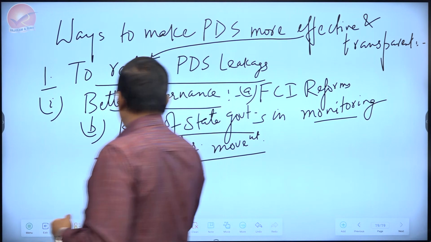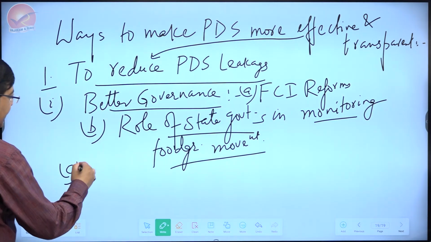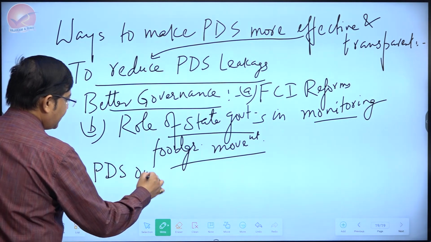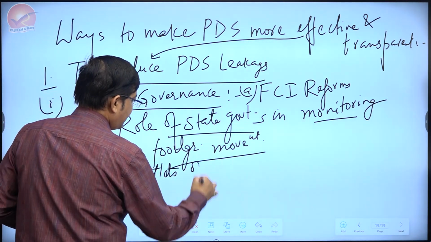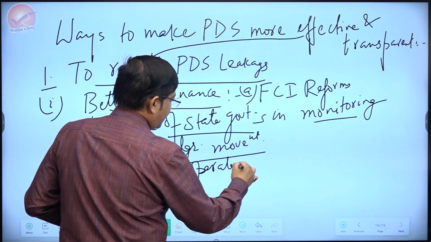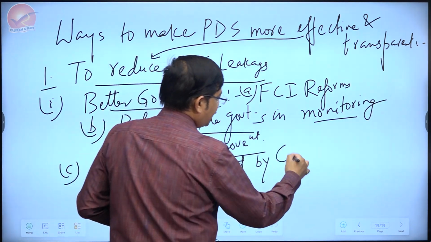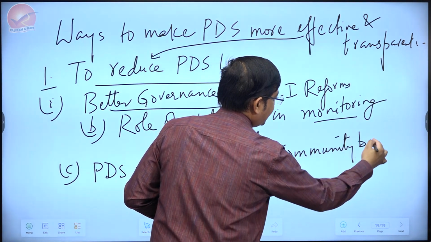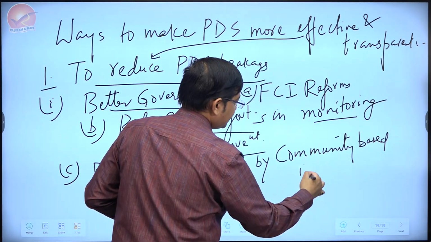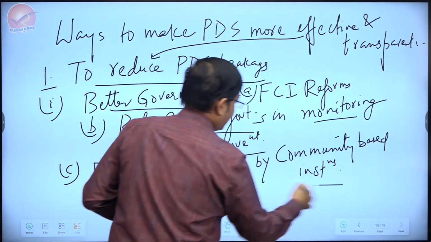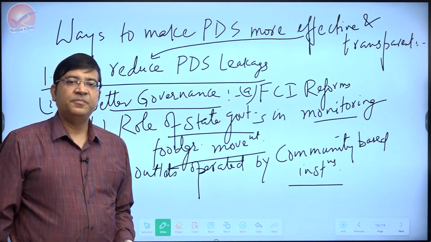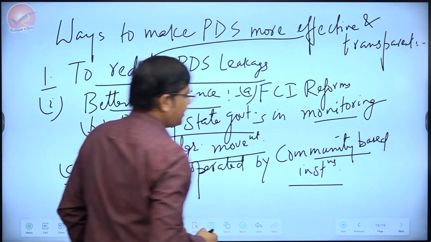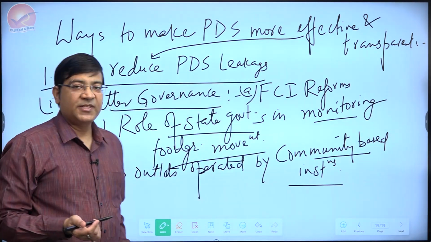In governance, we can also talk about something like the PDS outlets operated by community-based institutions. We have seen a lot of positive inputs coming in here when the PDS outlets are operated by the community-based institutions.